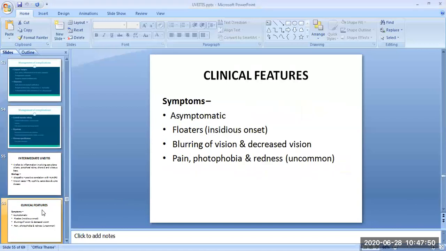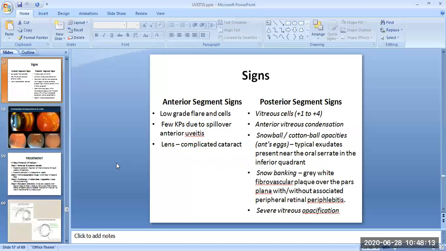Then we come to the clinical features of intermediate uveitis. Intermediate uveitis can be asymptomatic, or there can be floaters with insidious onset. The patient may suffer from blurring of vision and decreased vision, whereas symptoms such as pain, photophobia, and redness are uncommon. Then we come to the signs: the anterior segment signs and the posterior segment signs.